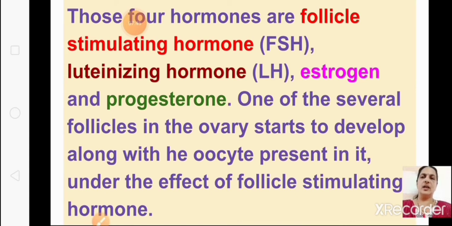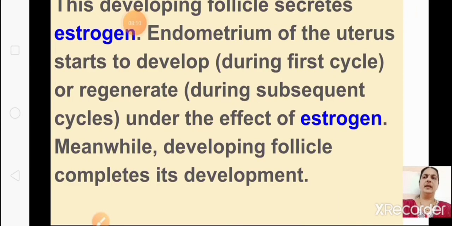One of the several follicles on the ovary starts to develop along with the oocyte present in it under the effect of follicle stimulating hormone. Then the developing follicle secretes estrogen.